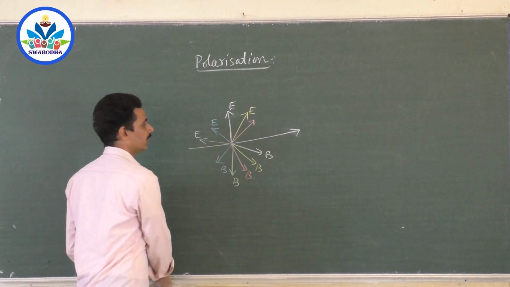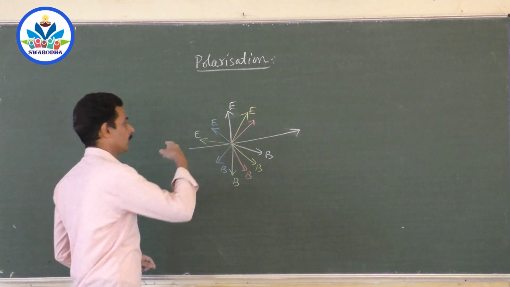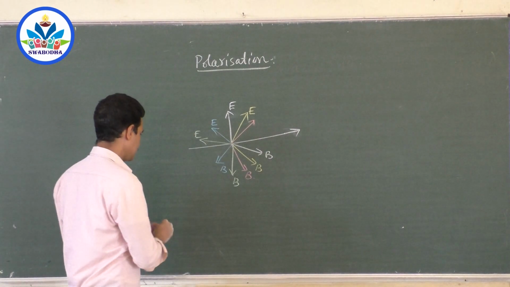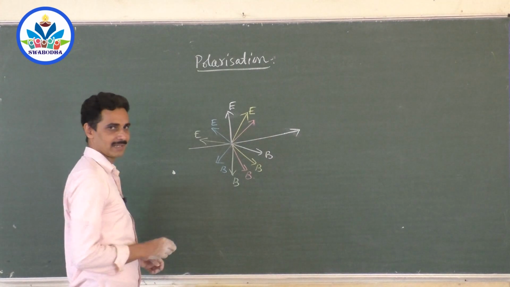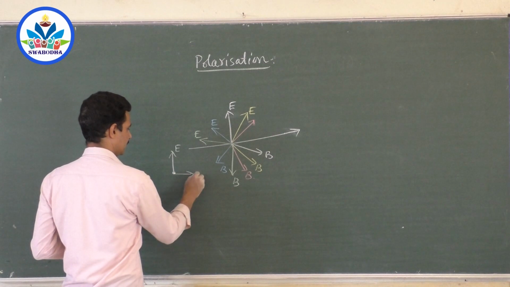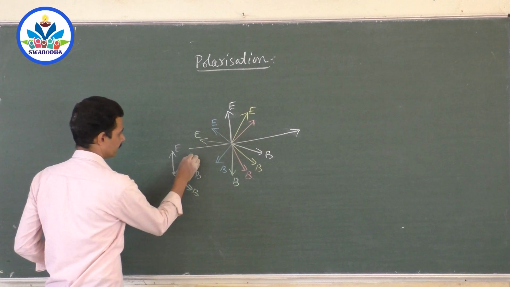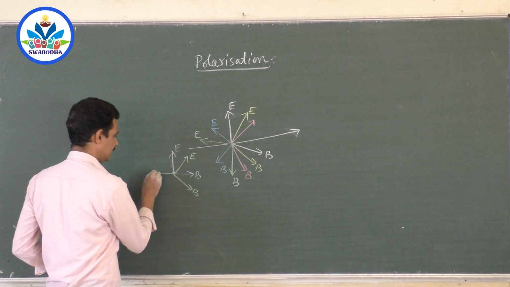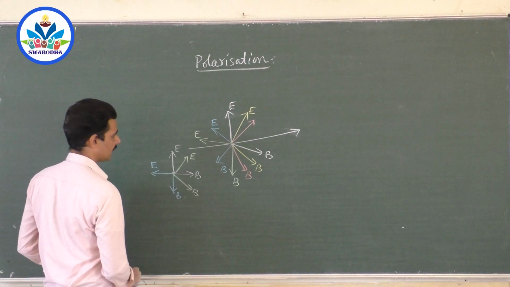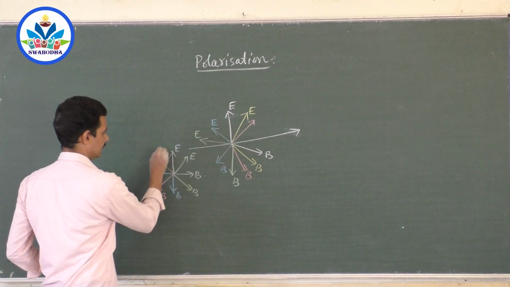It need not be only in one direction. Suppose a beam of laser is entering into the board like this. Imagine, this is a plane and it is coming like this. If the light is coming and hitting on the board, producing a dot-like arrangement here. Now if you try to find out the electric field here, there is a corresponding magnetic field here. If you try to find an electric field here, definitely there is a magnetic field here. And if you try to get an electric field here, definitely there is a magnetic field here. I can use many colored chalks. Electric field here, there is a magnetic field here.